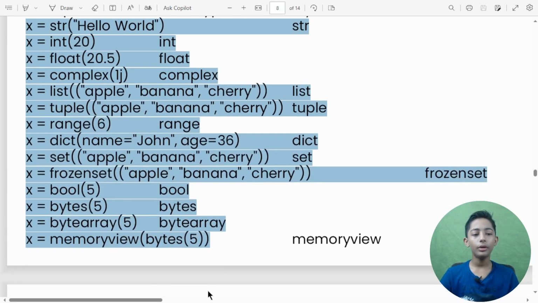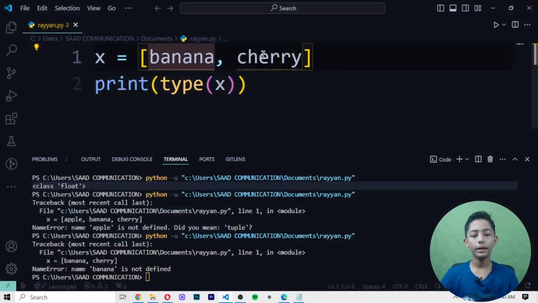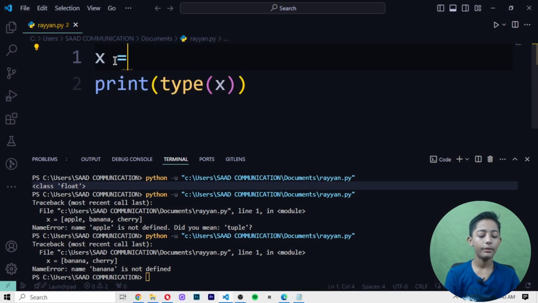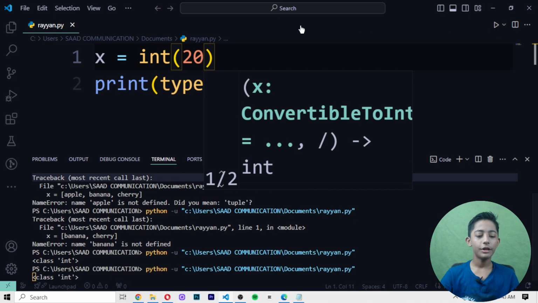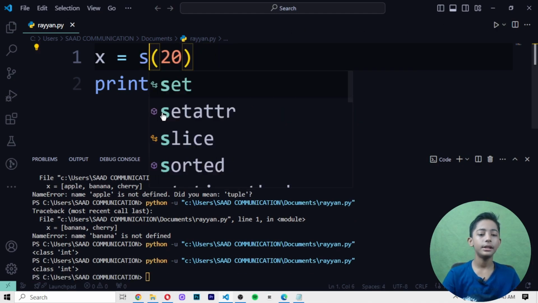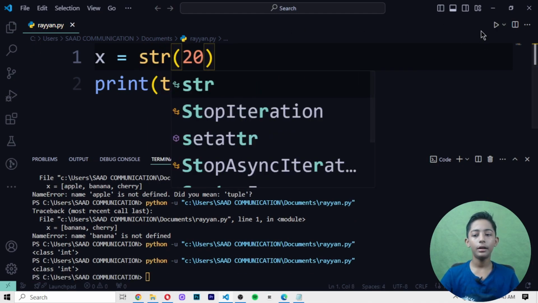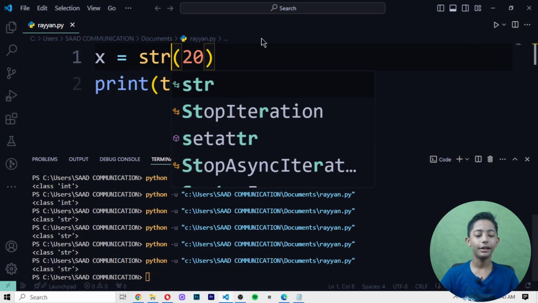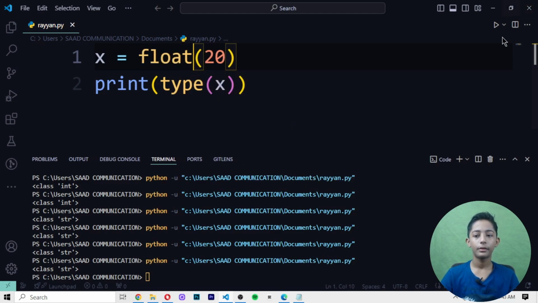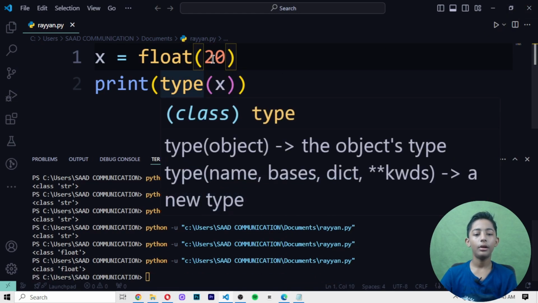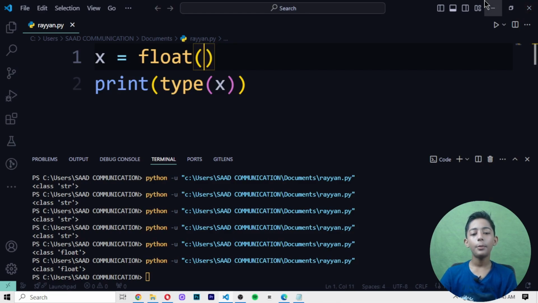Now let me give you one more. When I write here x equals int, it should be 20. Save it and run it. It gives me int. If I write here str, it gives the error, and then it gives me str. If I write here float, now it gives me a float. You can do these types of things in a very easy way.